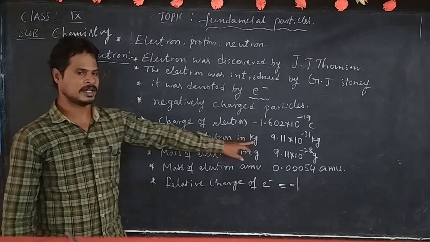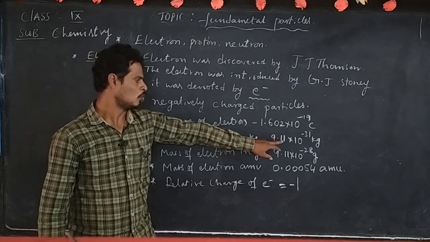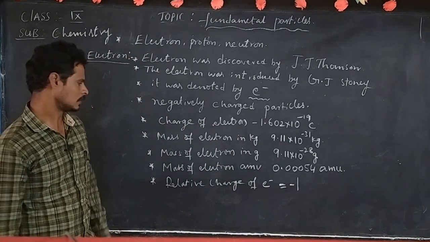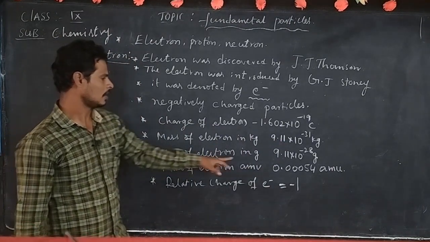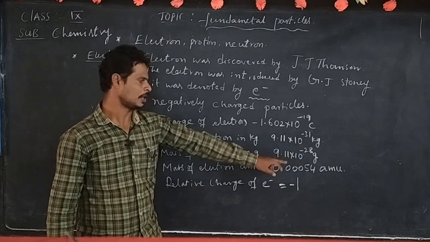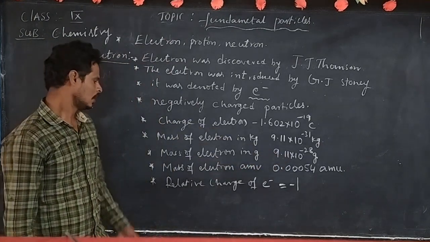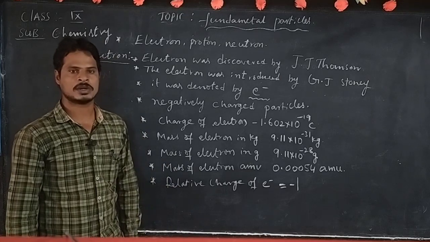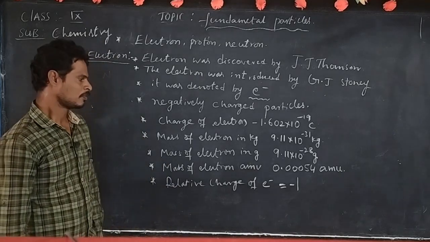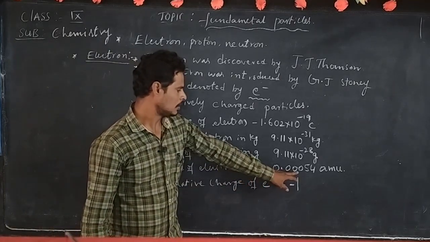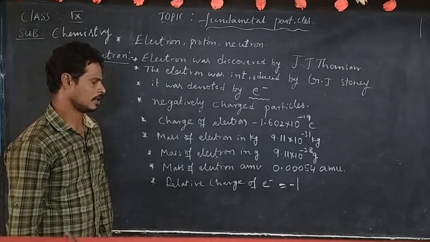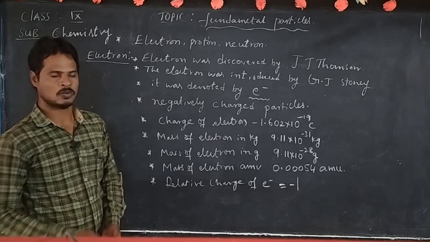The mass of electron in kg is 9.11 into 10 to the power minus 31 kilograms. Mass in grams is 9.11 into 10 to the power minus 28 grams. Mass in AMU, atomic mass unit, is 0.00054. Relative charge of electron equals -1.